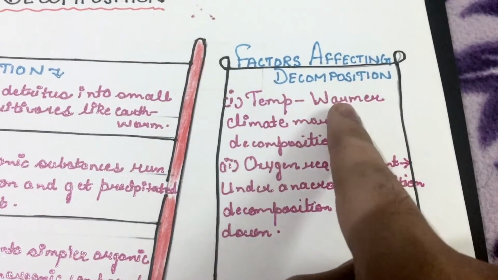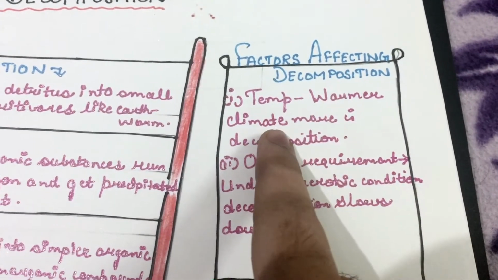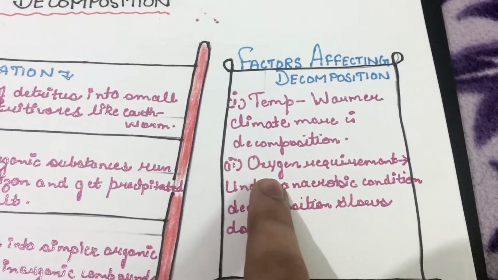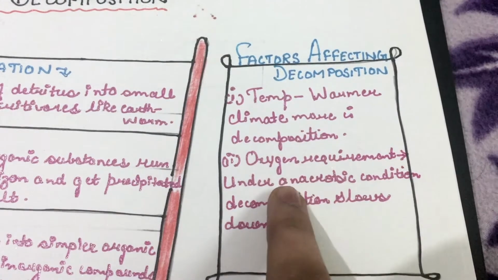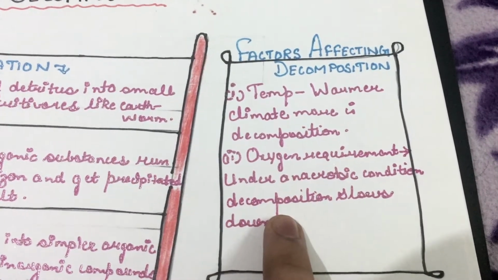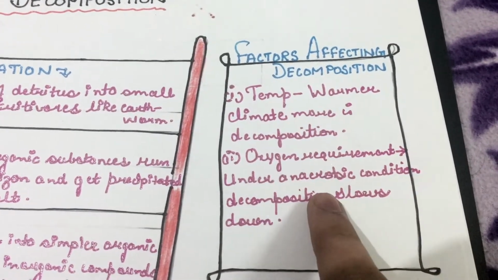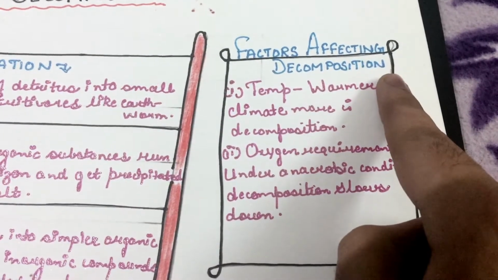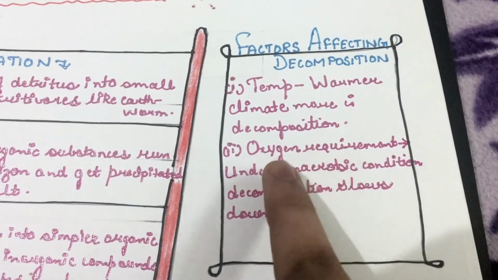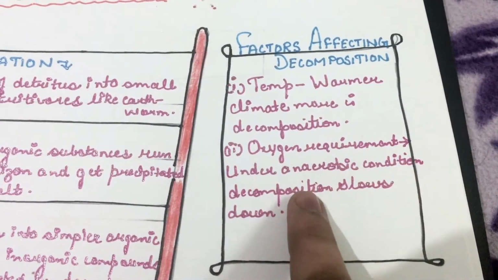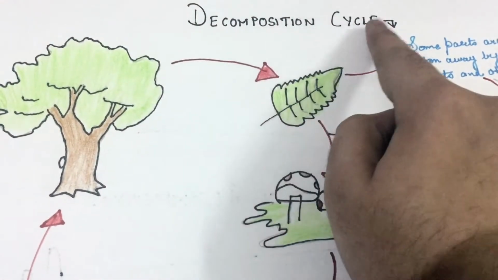That is why decomposition is faster in tropical areas as compared to temperate areas. Second, oxygen. Under anaerobic conditions, meaning conditions which have no oxygen in them, decomposition would be slow or very less. So these are the two factors which affect decomposition. Warmer the climate, more would be the decomposition, and oxygen is required for decomposition. So under anaerobic condition, decomposition would be slow. Now let us look at the decomposition cycle.